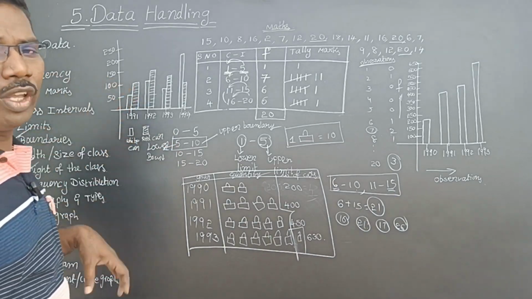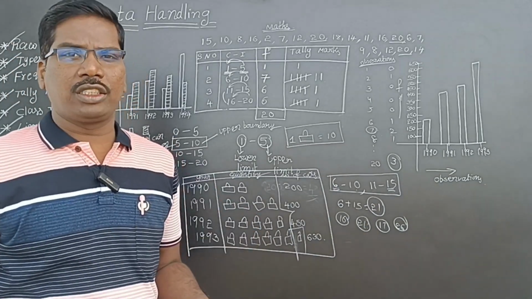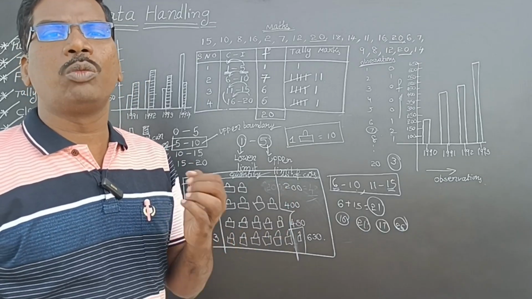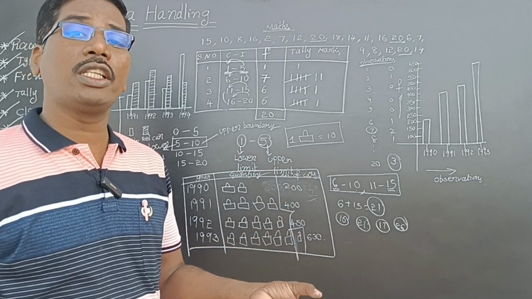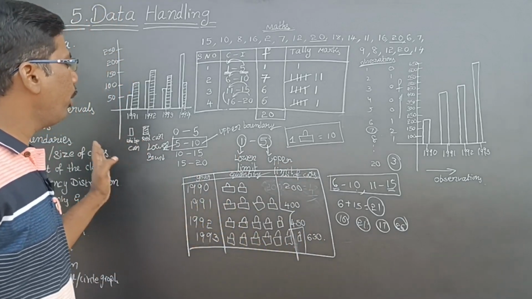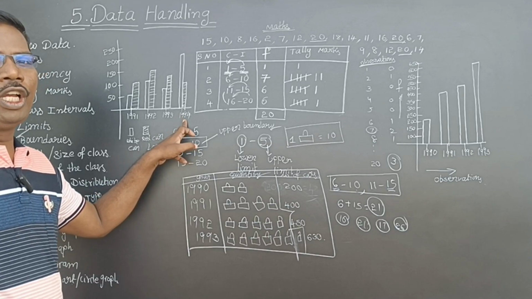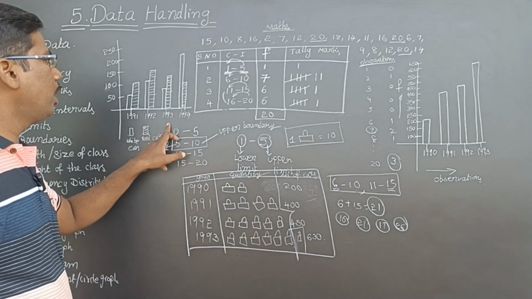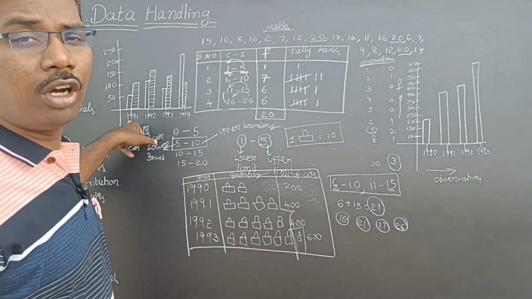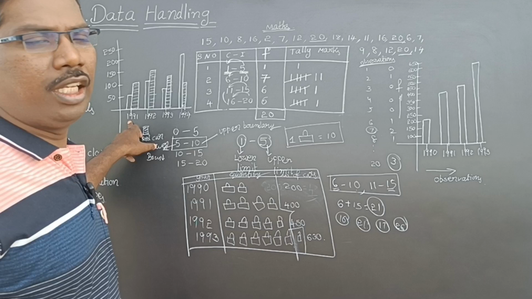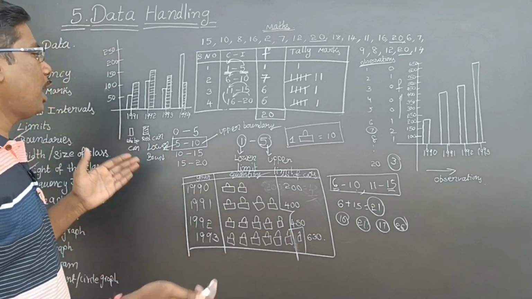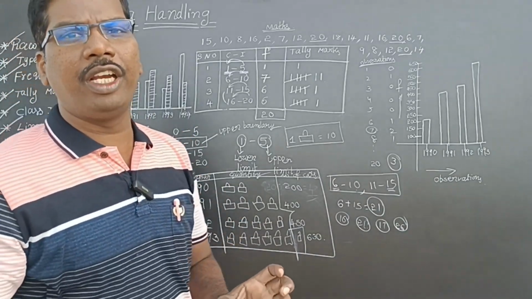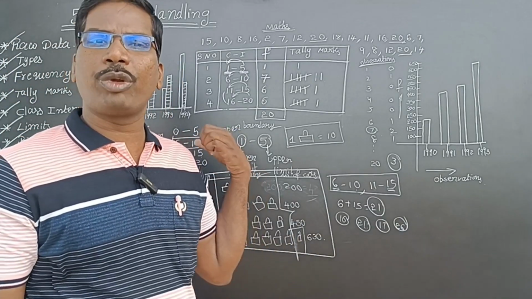By seeing this data we can say which car has more production in that year, and which car has less production in that year. See, by comparing all years, in 1994 the white car production is more than the red car. In 91, 92, 93, the production of the red car is more than the white car, isn't it? Means what we are doing? We are comparing white cars and red cars. So the comparison between the production of two cars we are representing here.